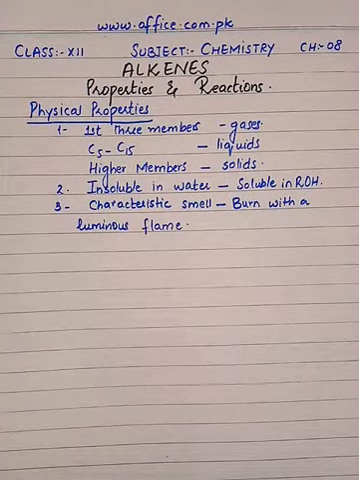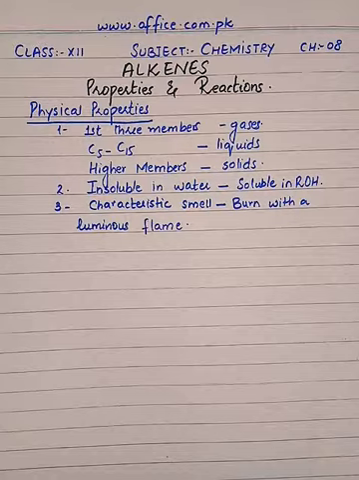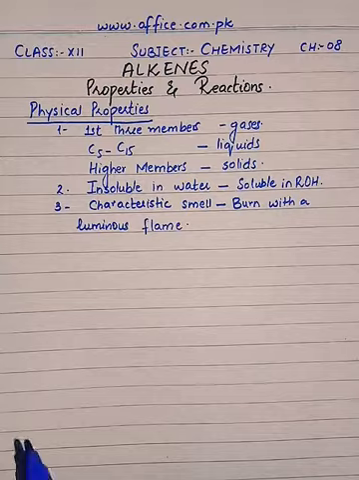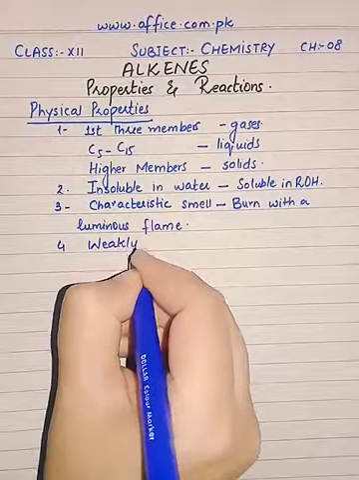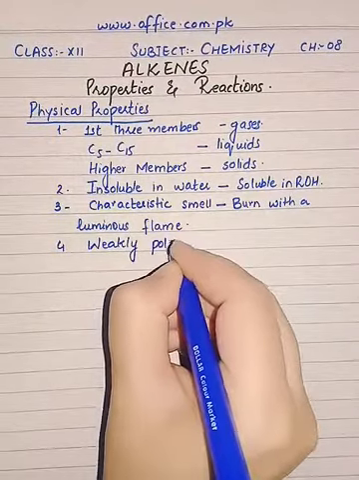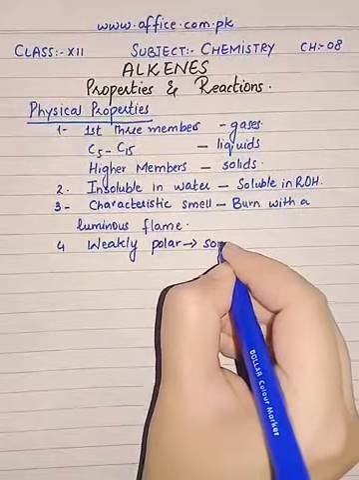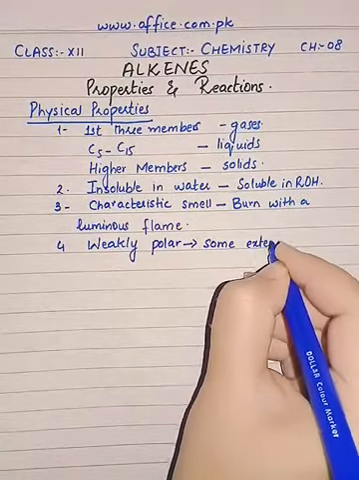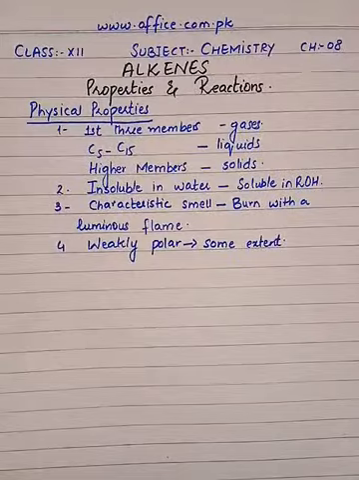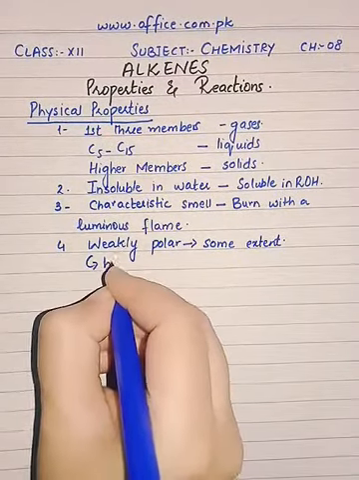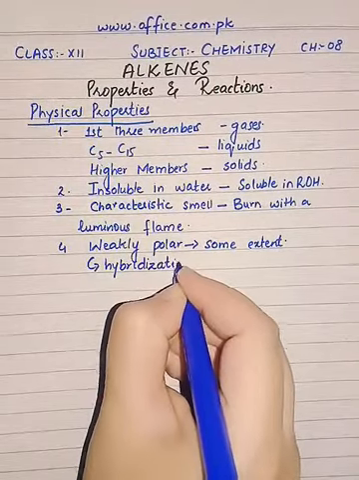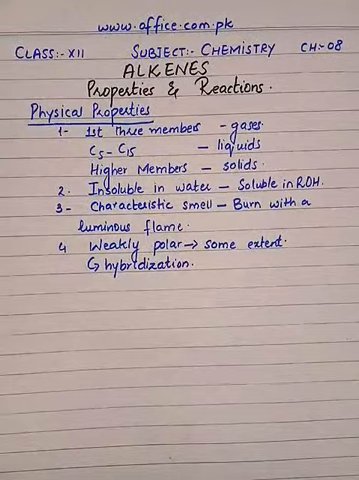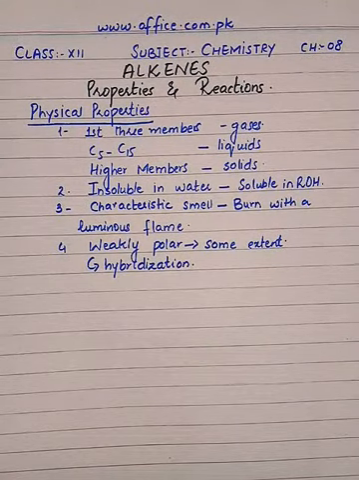Then we have the fourth property, that is they show weak polar properties up to some extent. The reason behind the weak polar nature, it will be up to some extent, and the weak polar nature is because of the hybridization. The reason is hybridization. So this is about the physical properties of alkenes.